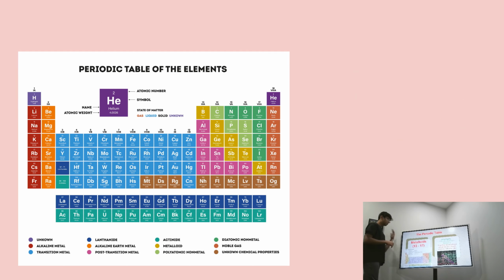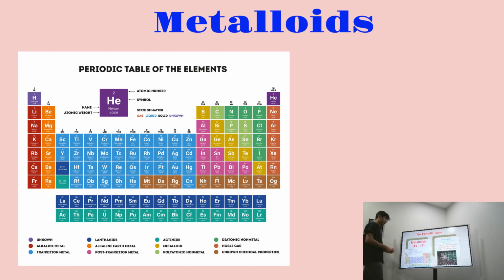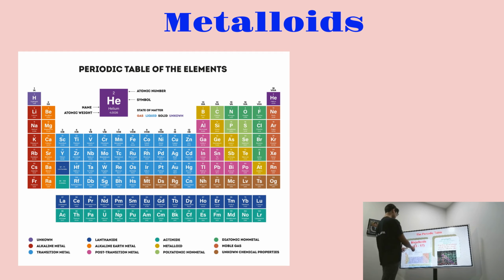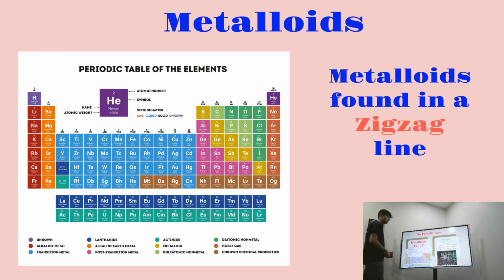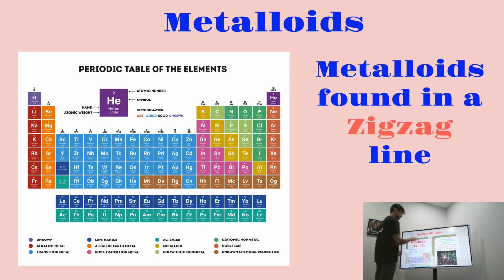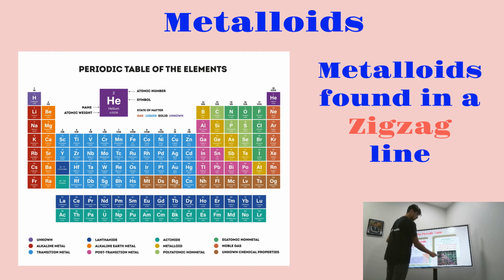Now let's cover metalloids, and usually the metalloids are found from groups 13 to 17. So all of this would consist of metalloids. Basically, metalloids are found in a zigzag line. If you look at this picture here, you can see that these are all metalloids, the ones that go in a zigzag line from groups 13 to 17. So just these on the zigzag line would be the metalloids. The properties of metalloids are in between metals and non-metals, which we will cover later on in this video. So that's basically what metalloids are.